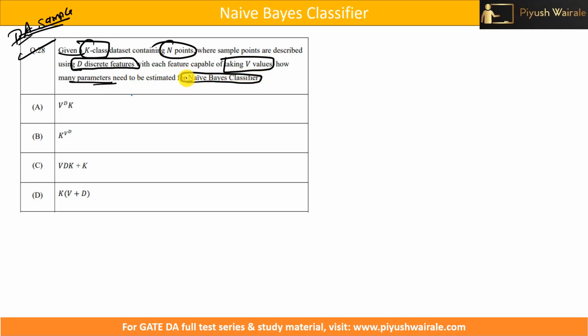So if I try to compare this statement with our given example, my number of classes k is basically 2, n will be 10, that is 10 data points I had in the previous example. D is the number of discrete features. How many features do I have? I have 3 features, color, model and country, so that will be 3. And what about V values? Features are capable of taking how many values? That is basically 2 values.